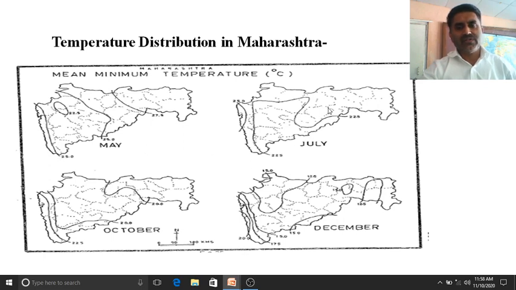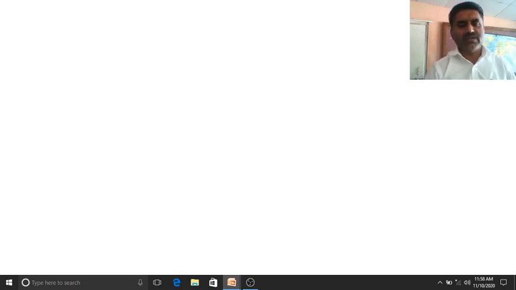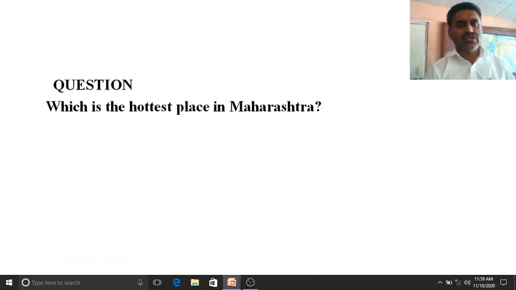So the land part shows high temperature variation, while the coastal part shows low variation. Why is it so? Because water requires more time to cool down, and that's why its mean temperature shows less variation. So the question raised here is, which is the hottest place in Maharashtra?